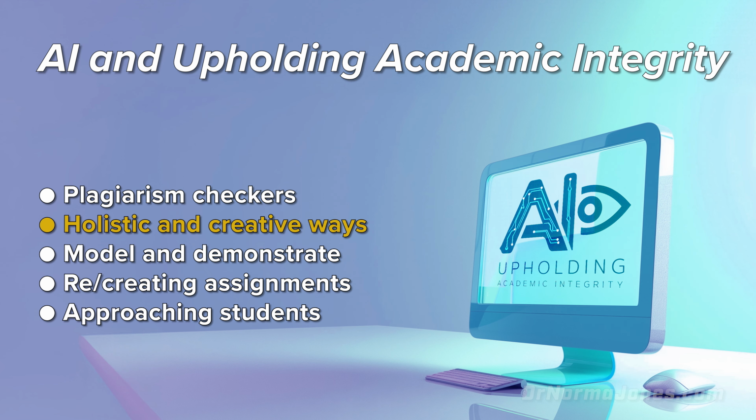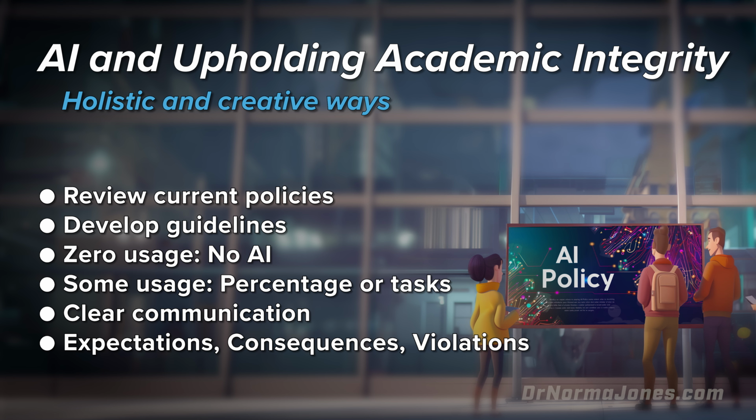Next, we also must include holistic and creative ways to help us better serve students as AI continues to proliferate academe. Let's start with our policies. First, we need to review our current academic integrity policies. It's crucial to make sure they're up to date with the latest tech trends, especially AI. Next, we must develop guidelines on AI usage in assignments. We need to spell out what's acceptable and what's not. It will be helpful to be clear and specific.